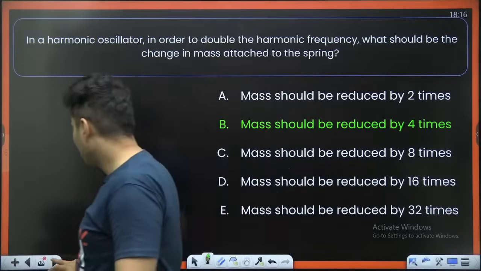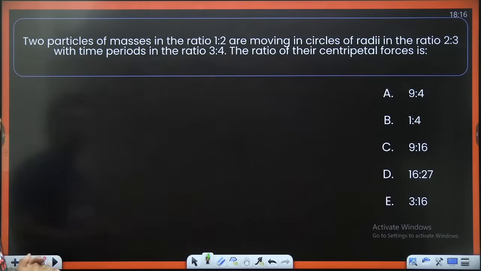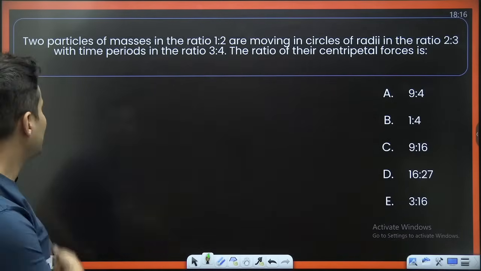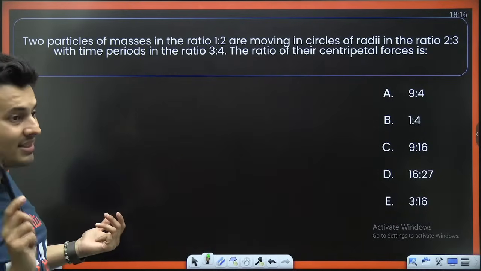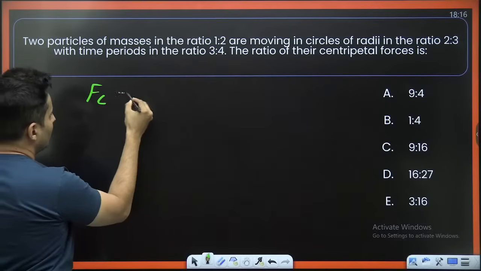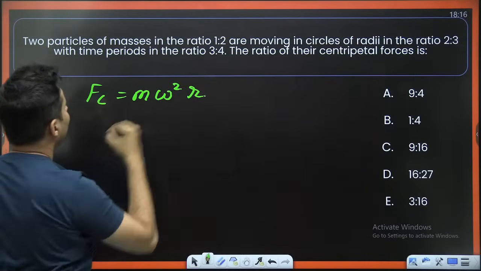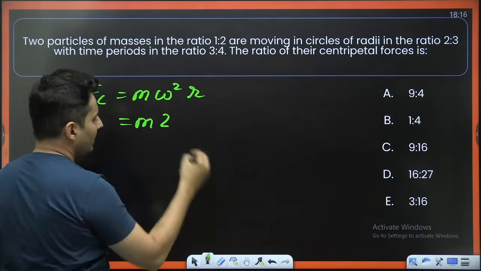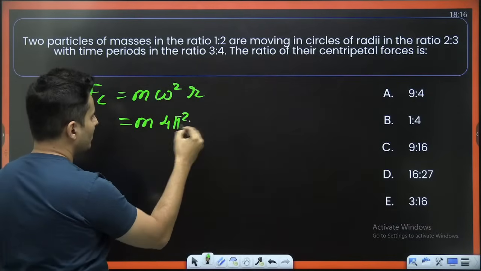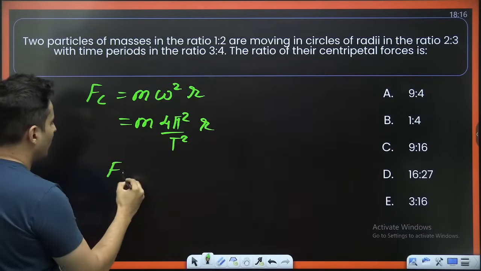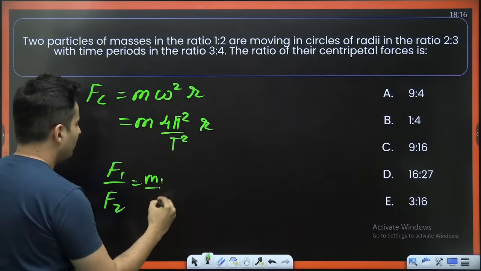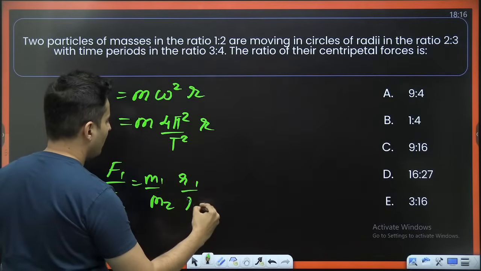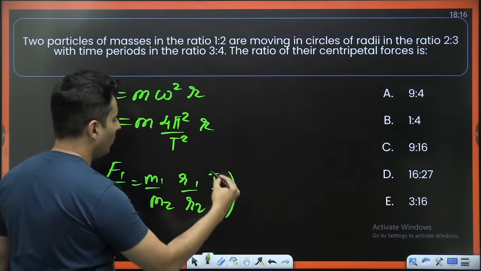All right, moving on to the next one. Two particles of the mass ratio 1:2 are moving in circles of ratio 2:3, periods 3:4. The ratio of the centripetal force? Centripetal force is m omega square r. Mass ratio, radius ratio, time period. Omega is 2 pi by T, so omega square will be 4 pi square by T square, into r. So F1 by F2 will be M1 by M2, which will be R1 by R2 and T2 by T1 whole square.